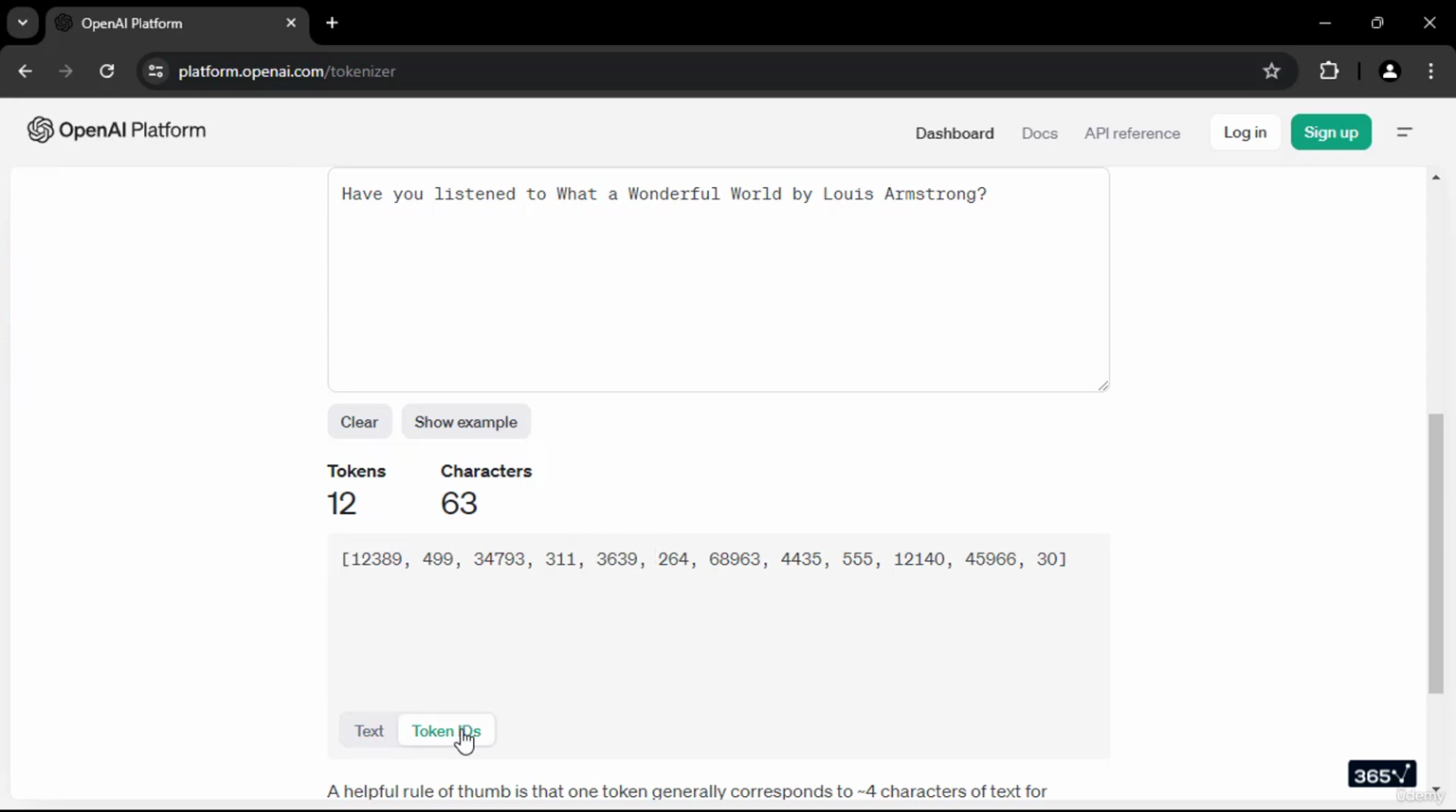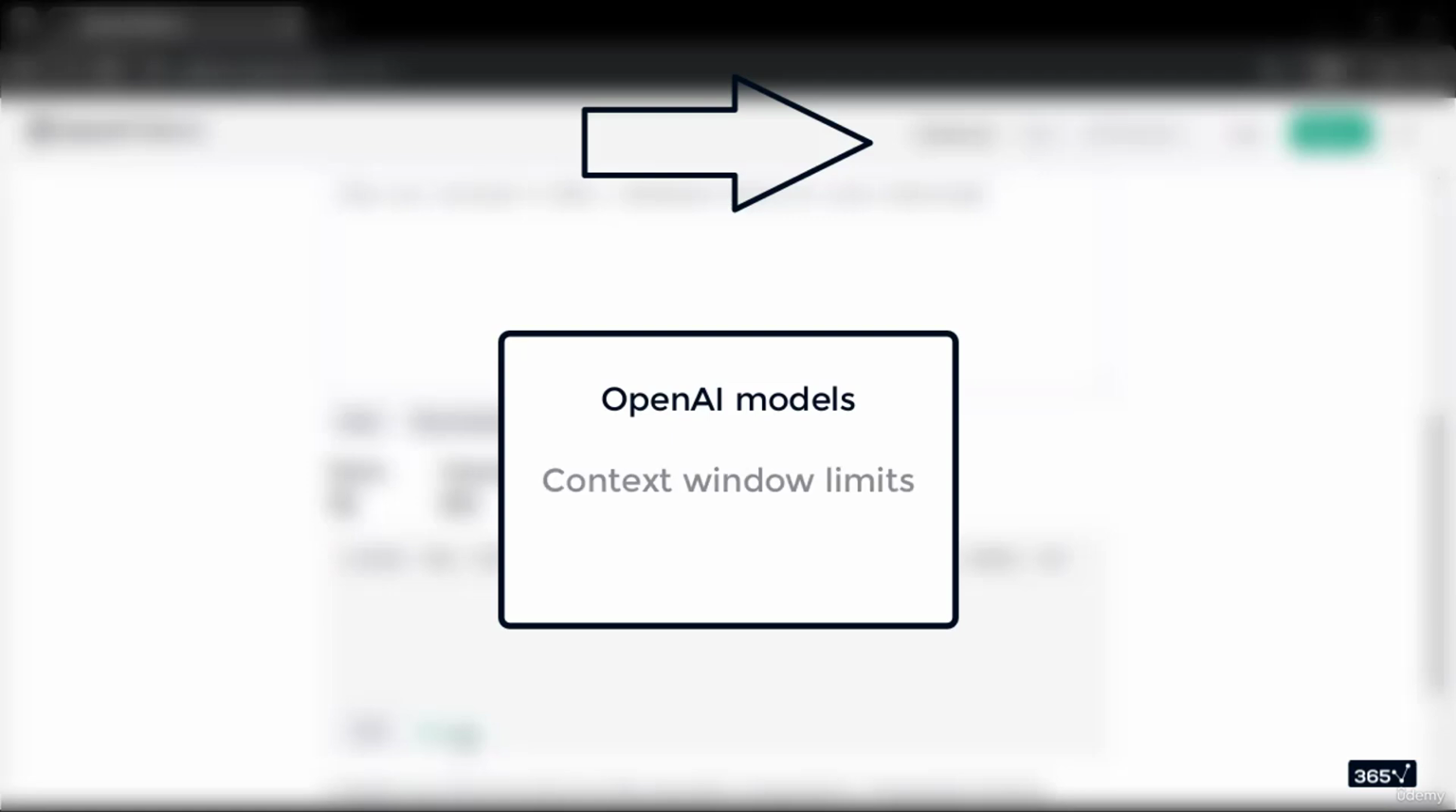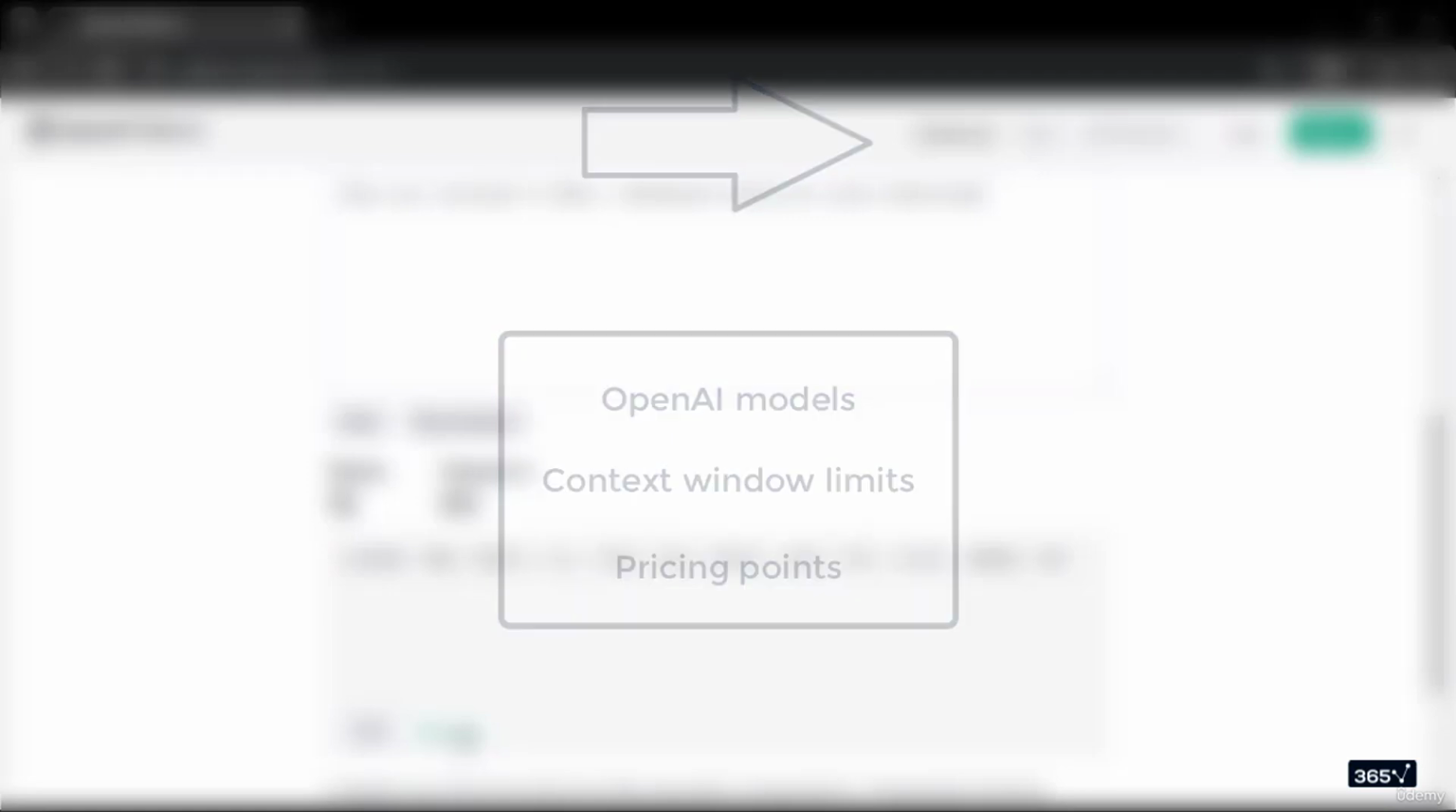Okay, I hope you now have a good understanding of what tokens are. In the next lesson, we'll use this knowledge to discuss different OpenAI models, their context window limits, and different pricing points. See you shortly.